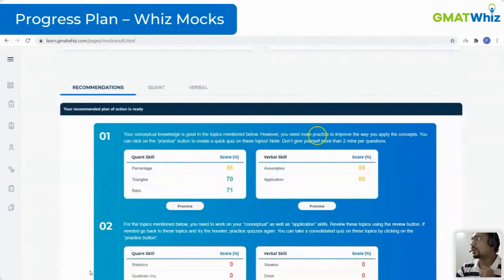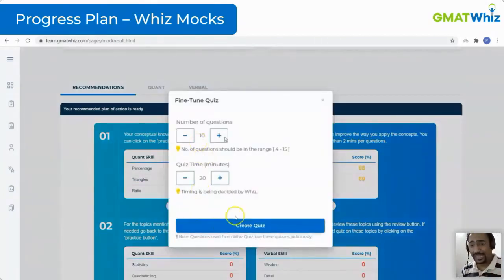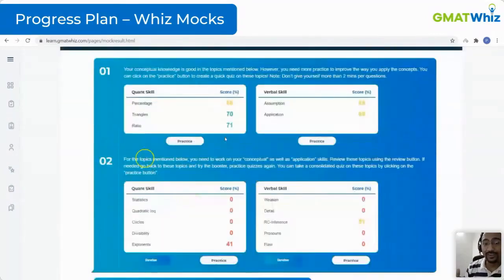It looks at it, tells you, okay, this is where your conceptual knowledge is good. You just need to practice more. Click on practice, start practicing, guys. You can improve your score by practicing over here, okay? Similarly, you can click on these buttons, take the practice quiz right away on your weak areas.